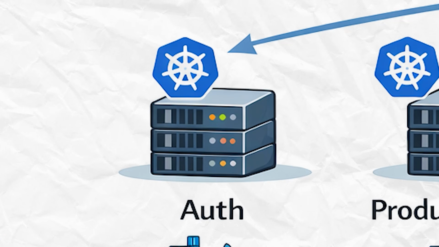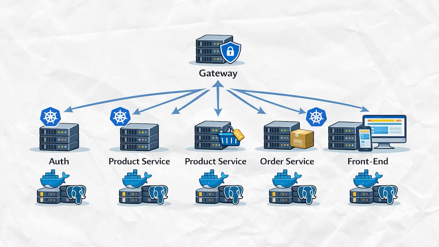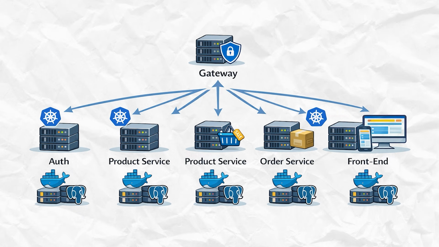In our project, we have 7 services: gateway, auth, product service, order service, user, frontend, and a few more. Each has its own Docker file, its own Kubernetes deployment, and its own PostgreSQL database. They all communicate through the gateway.